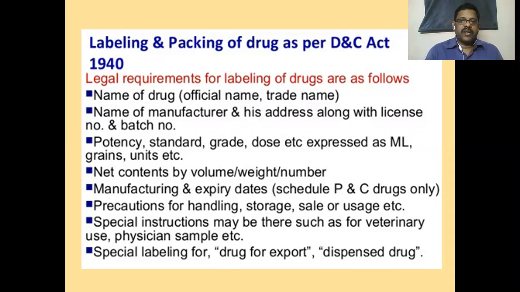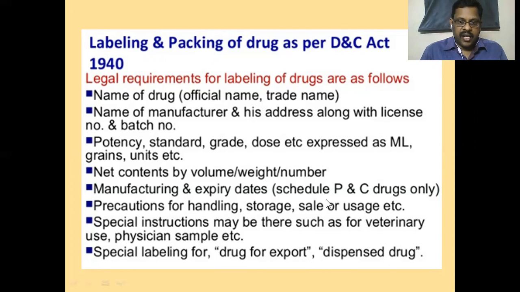Legal requirements for labeling of drugs are as follows. First, the name of the drug, the official name and trade name, should be present. The name of the manufacturer, his or her address, along with the license number and batch number, should compulsorily be there on the label. We should not say that there is no space, like with one ampule where a very small label will be there. We should not say that. For that also, the font size and label size, everything is standardized.